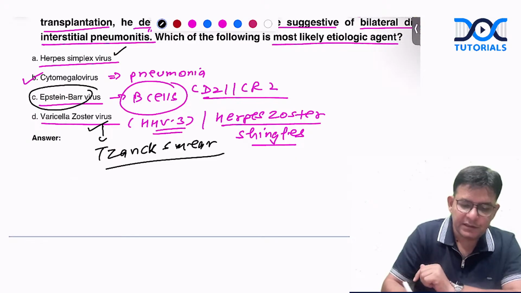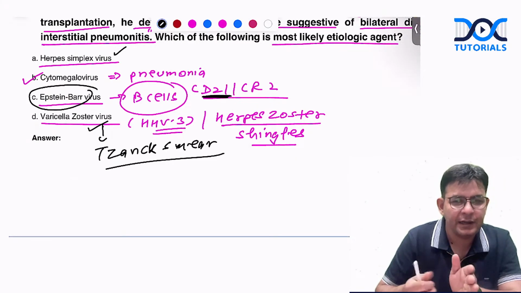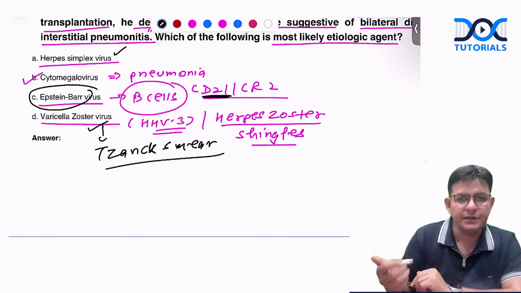Regarding the Epstein-Barr virus, this was asked in NEET PG. Which receptors are there over the B cells? Why is it attracted towards the B cells? CD21, CR2.